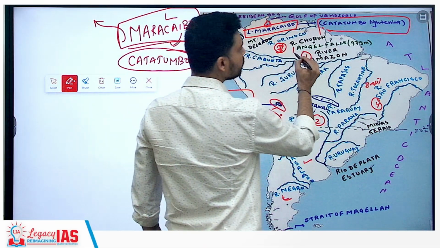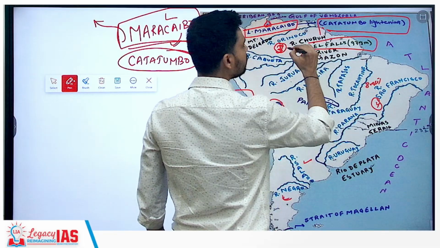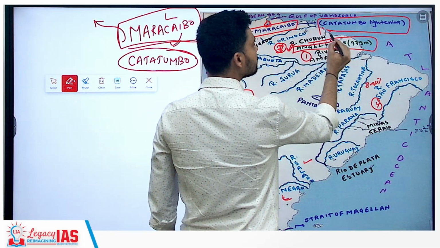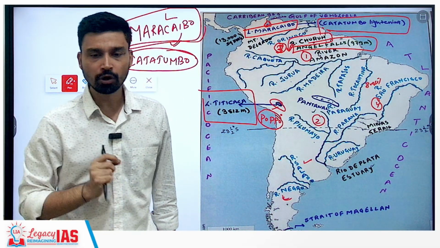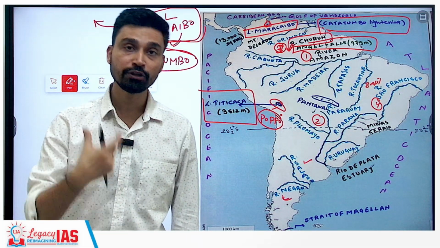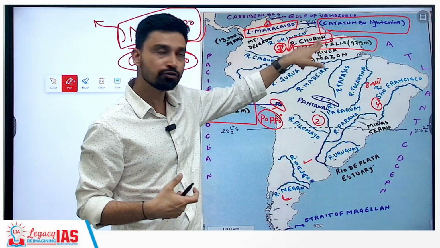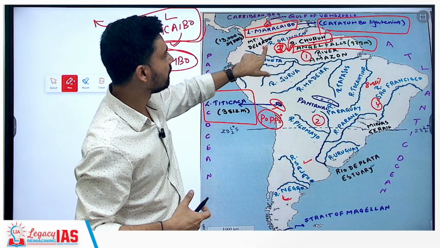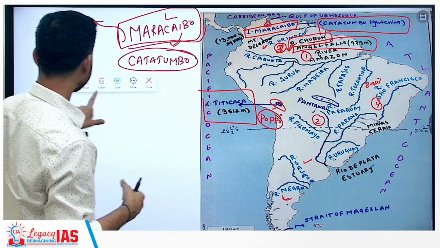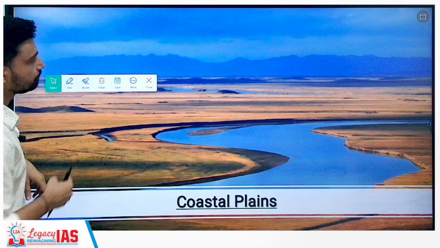Angel Falls, I told you, is the highest waterfall. It is located over which river? If the question is asked that Angel Falls, the highest waterfall in the world, is located along which river? The answer will be Churun, River Churun. River Churun is a tributary of which river? The answer will be River Orinoco. So that is how we can understand the water bodies of South America.